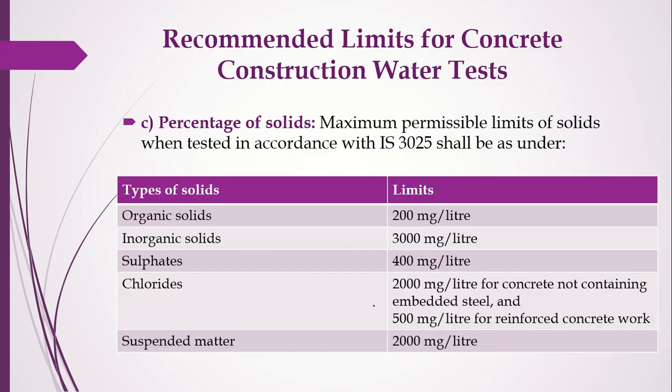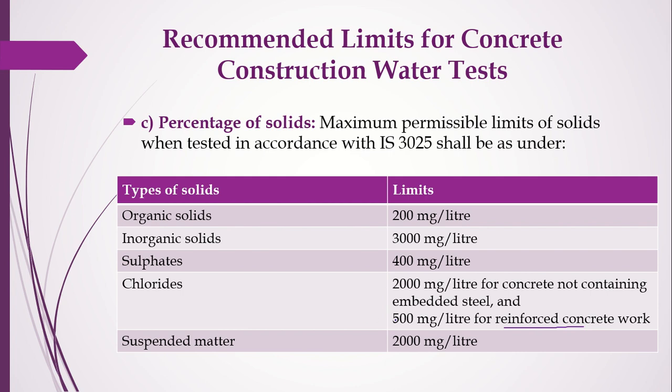So coming to the percentage of solids, the maximum permissible limits are: if it is an organic solid, it should be 200 milligrams per liter. Inorganic solids, 3000 milligrams per liter. Sulfates, 400 milligrams per liter. Chlorides, 2000 milligrams per liter when you are using plain concrete, and 500 milligrams per liter when you are using reinforced concrete.